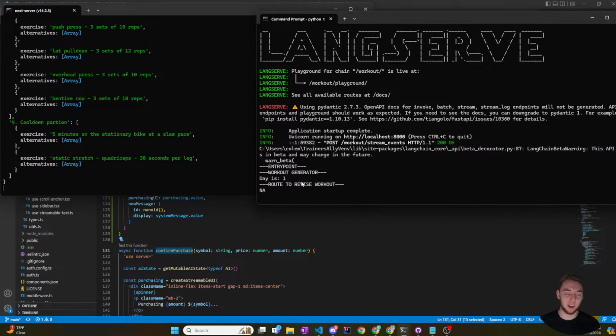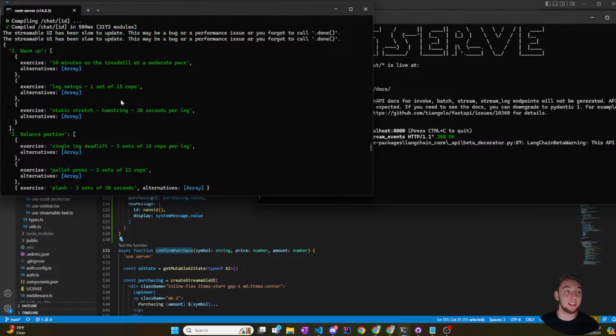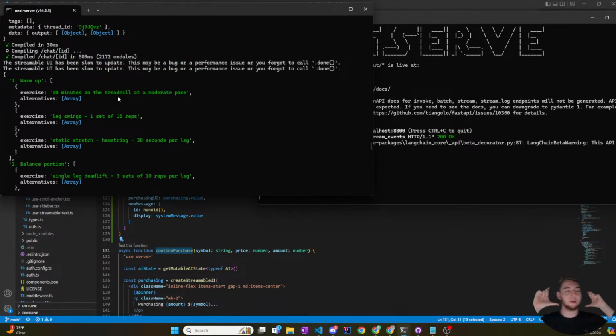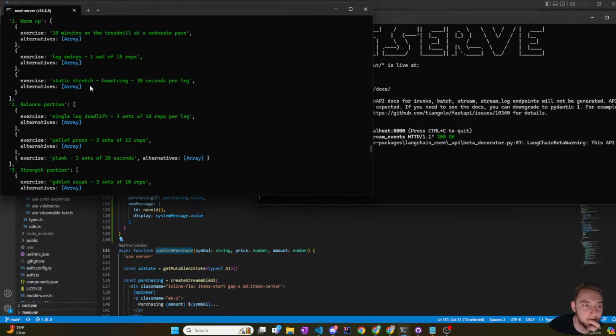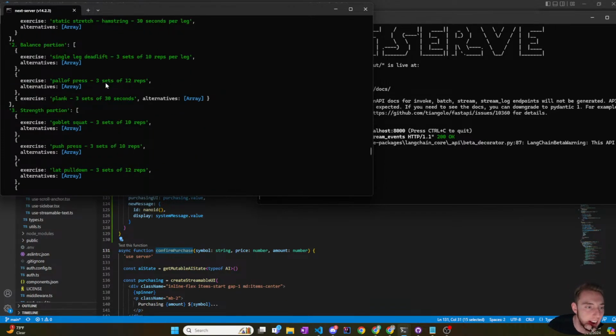Yep, so now it's going to wait for the revision, and we're not going to get there. So this is my final output for the first day. This is what I would use as the JSON to produce that React component with the workout. So let me look at this. For the warm up, looks good, looks good, looks good. Got the balance portion. I like it.